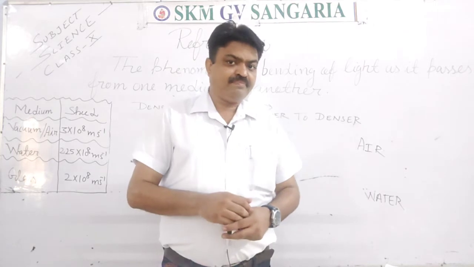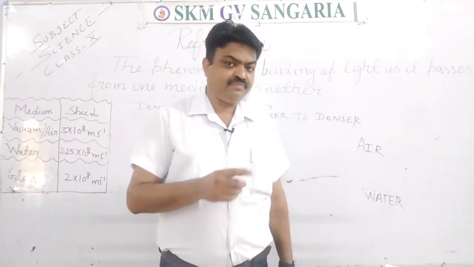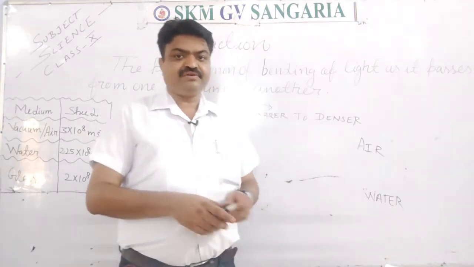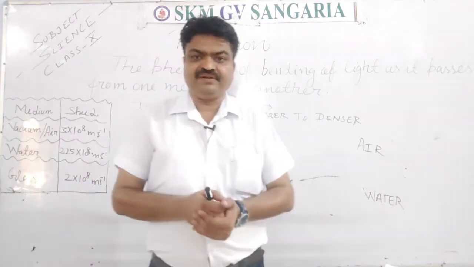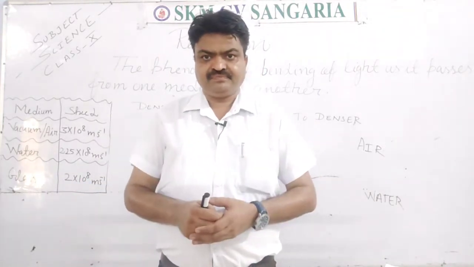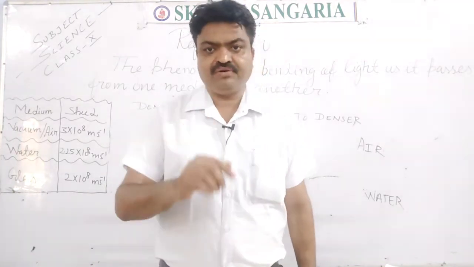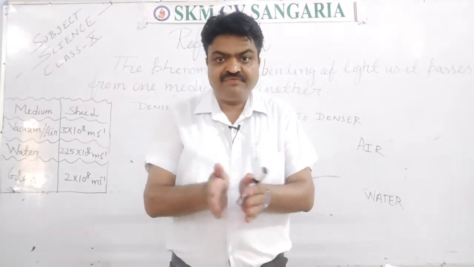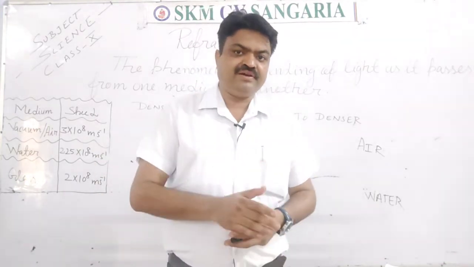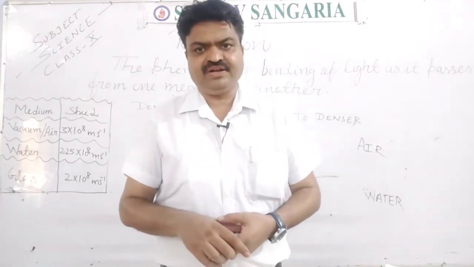So that presence of particles differs per unit volume, and that is known as density. Due to the difference in density, the speed of the light is increased or decreased. And due to this increase or decrease in the speed of light, there is a deviation or change in the direction of the light, and that phenomenon is known as refraction.